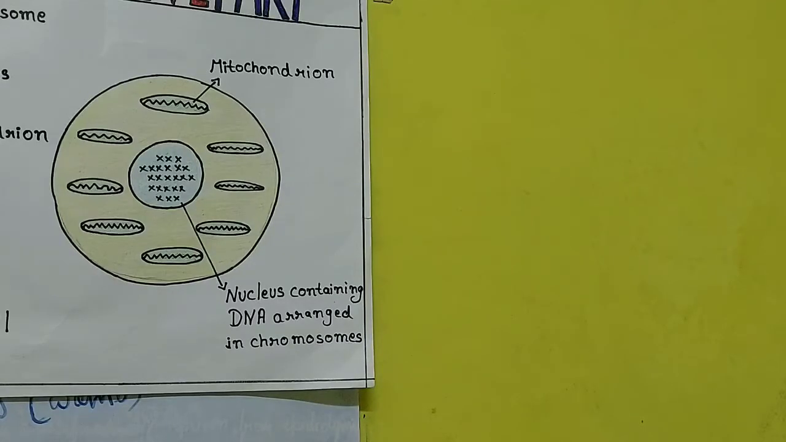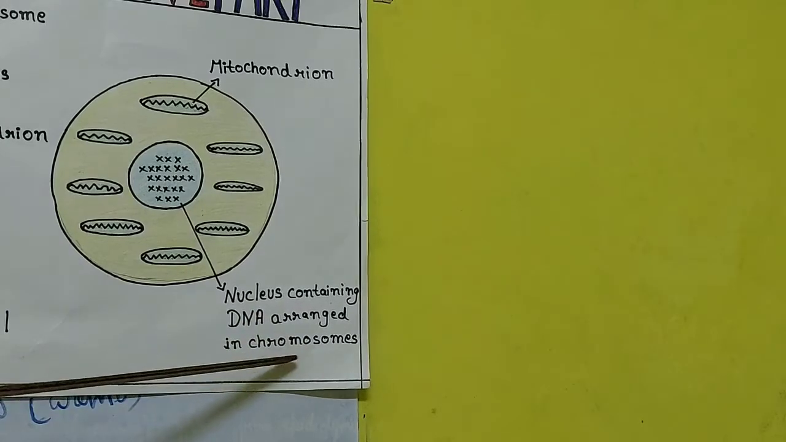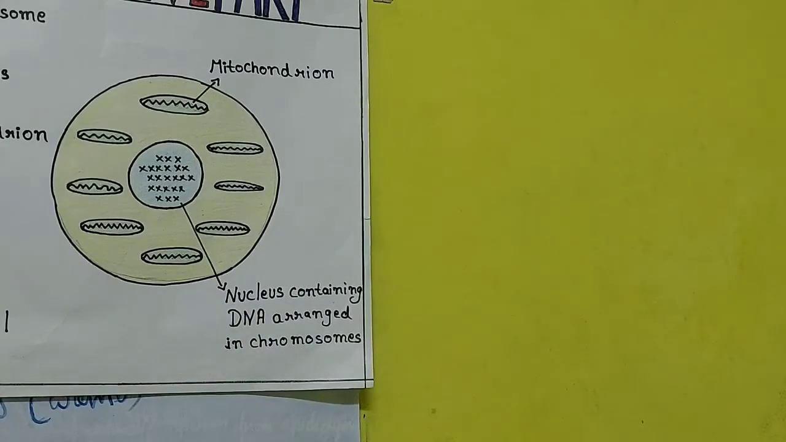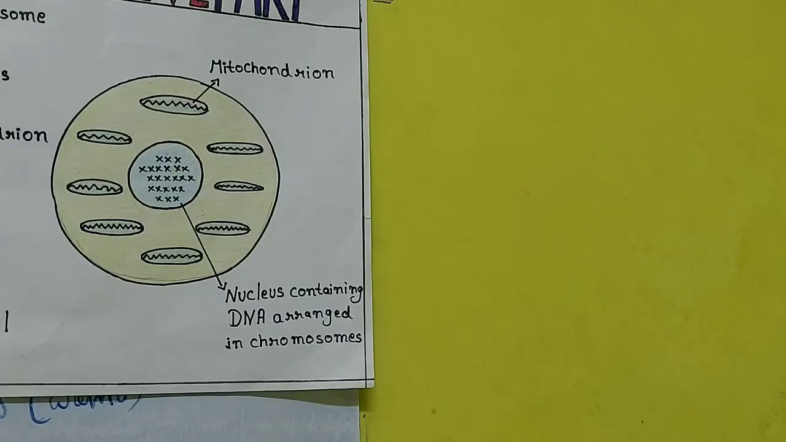Clear? So here you can see in the middle part where nucleus is there, that nucleus will contain the DNA, which is arranged in the form of chromosomes. Then you can see the mitochondrion. This mitochondrion is the storage of energy, means it has food, and that food will generate energy and that will be stored in mitochondria. So this is about female gamete or the egg.